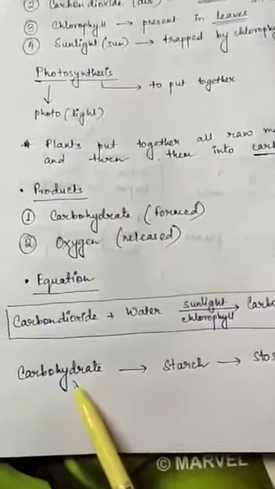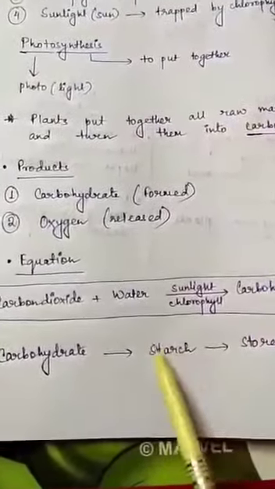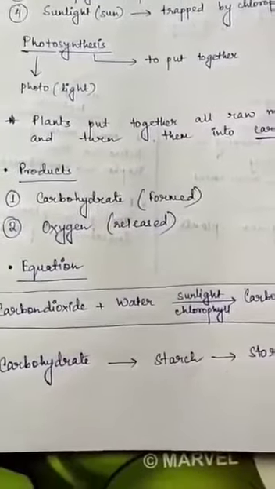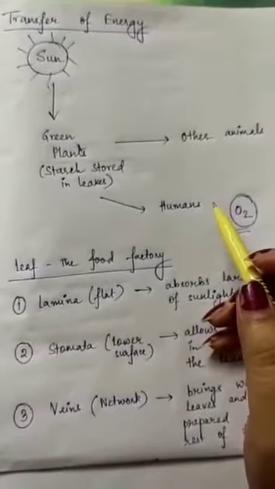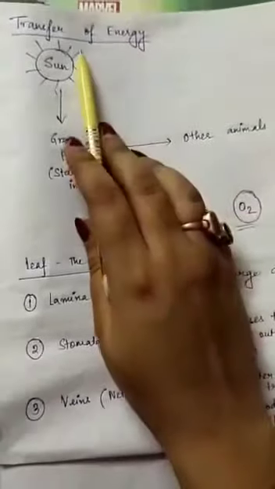Now what happens to this carbohydrate? This carbohydrate is converted into starch and it is stored in the leaves. So whenever starch is stored in the leaves, we can easily conclude that the leaves have undergone the process of photosynthesis. We'll move on to our next subtopic, that is transfer of energy.